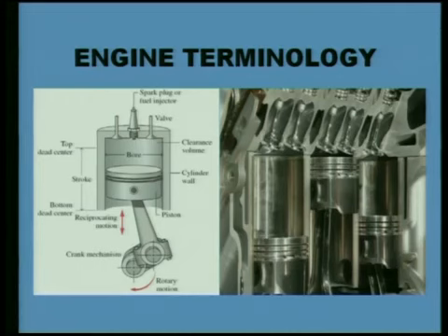So when 4 strokes are taking place, that time 180 degree of the crankshaft is the part of open cycle process. When this 180 degree open cycle process is completed, inlet valve will be closed. Now it will be behaving just like a closed system. Piston will be moving from BDC to TDC. This 180 degree of the crankshaft rotation during compression stroke is the part of closed cycle period.